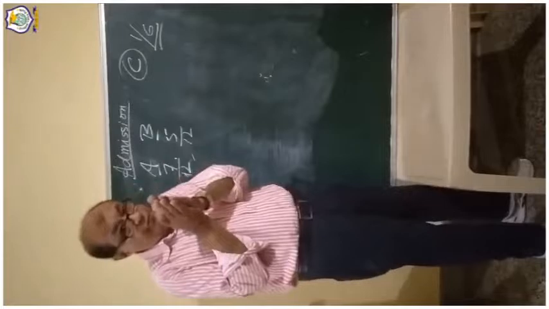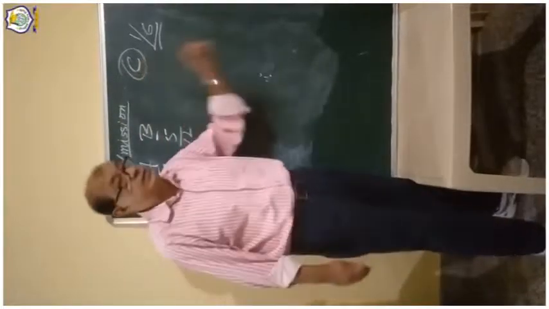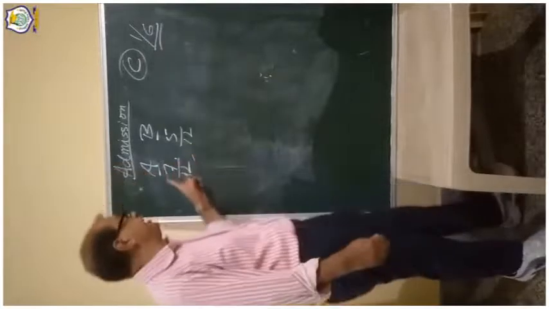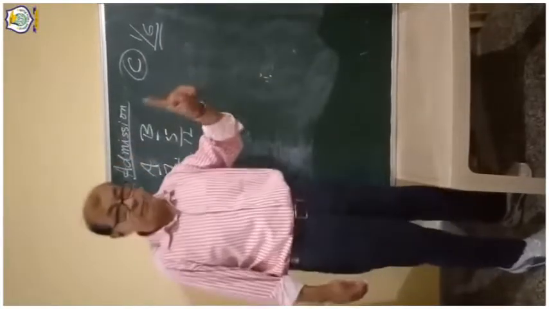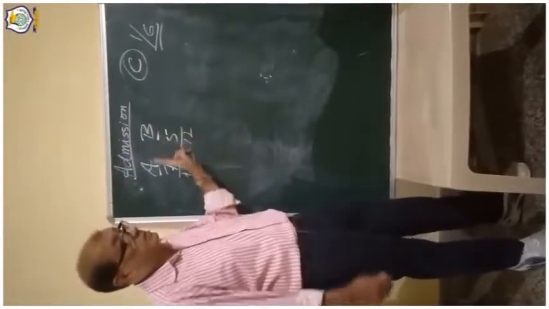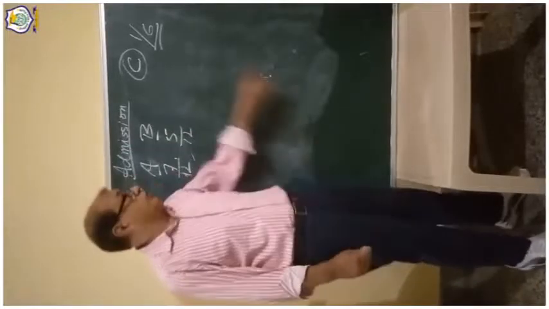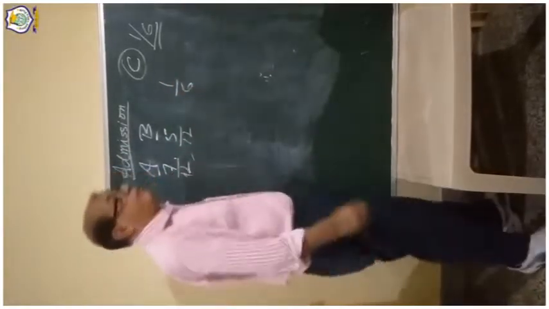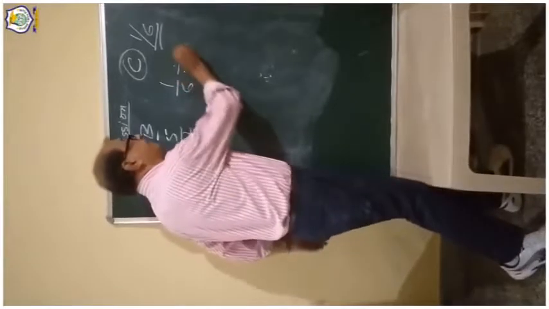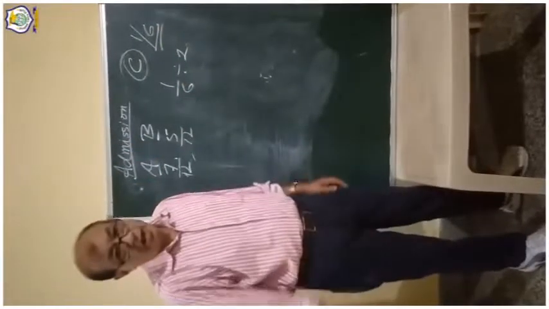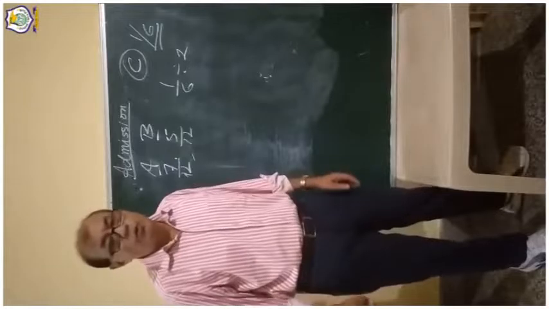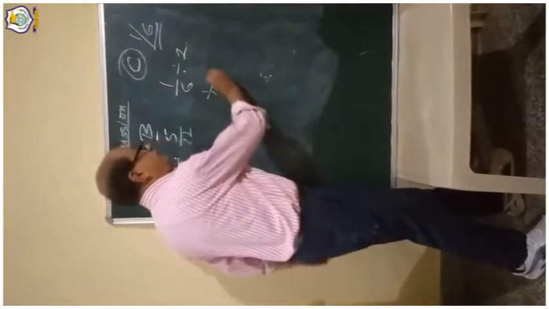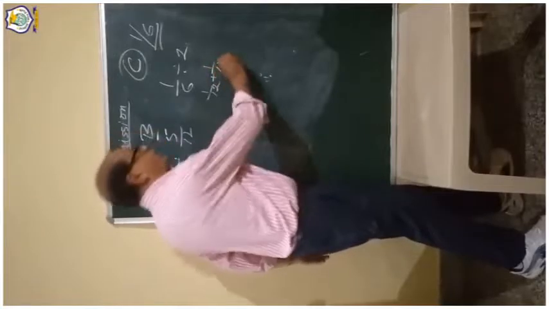So we have to divide this 1/6 into two parts. One part will be shared by A and the other part will be shared by B. If we divide 1/6 by 2, it becomes 1/12 and 1/12.